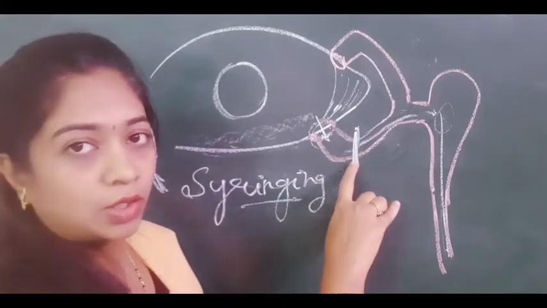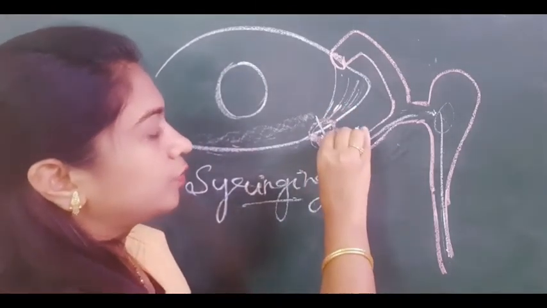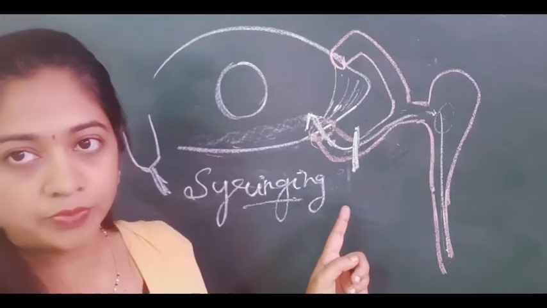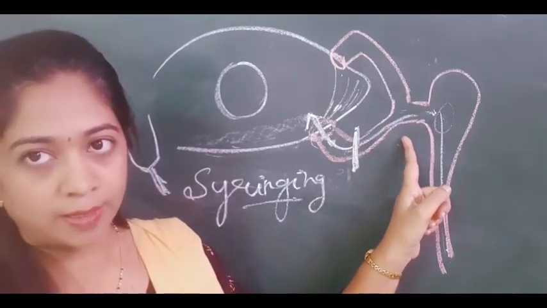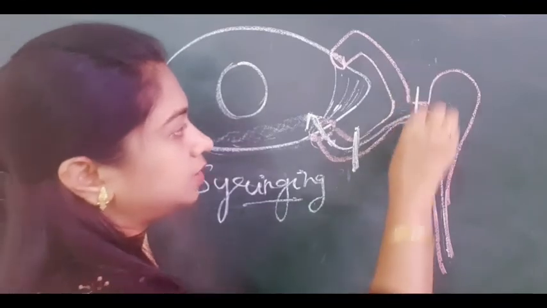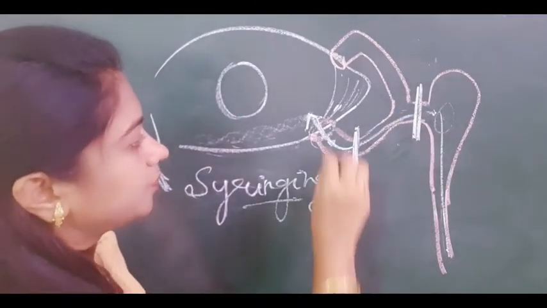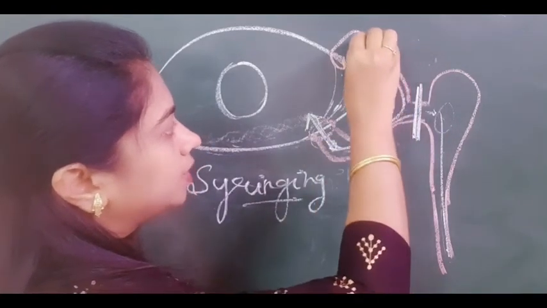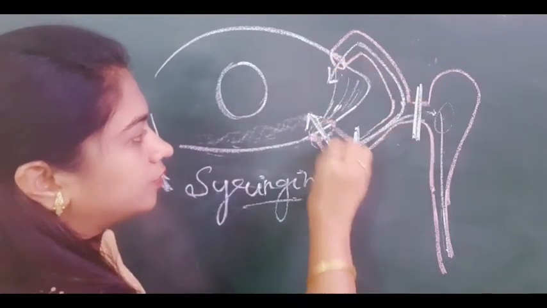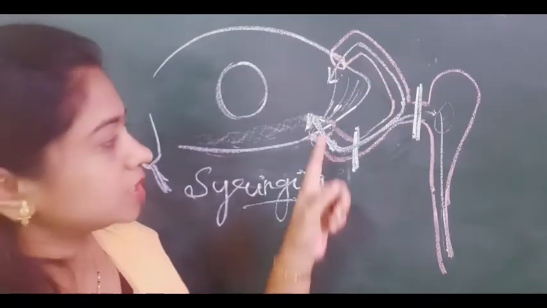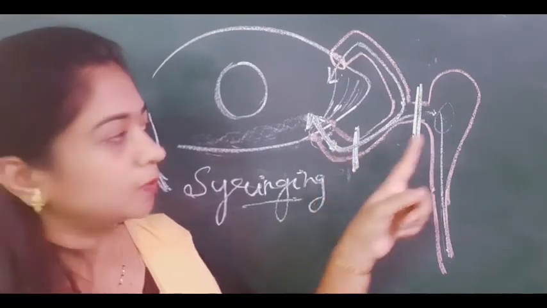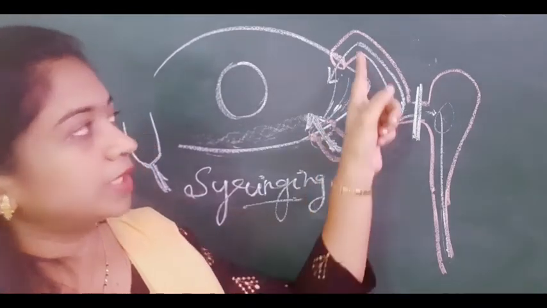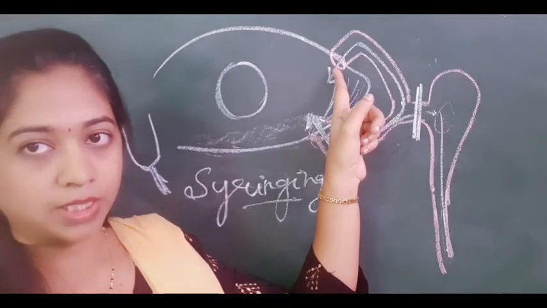Suppose there is obstruction at one of the canaliculi, let's say the lower canaliculus. You are trying to inject the fluid and it is not going beyond this, so there is regurgitation of the fluid from the same punctum. That indicates that there is some obstruction at the canaliculus. Suppose there is obstruction at the common canaliculus. Then the fluid you are injecting comes here and goes to the upper canaliculus, and comes out through the upper canaliculus and from the lower canaliculus to some extent. Because you have placed a cannula here, the space is not sufficient to drain the fluid, so there will be some regurgitation from the same punctum also. But important is that there is regurgitation of the fluid from the upper punctum as well.